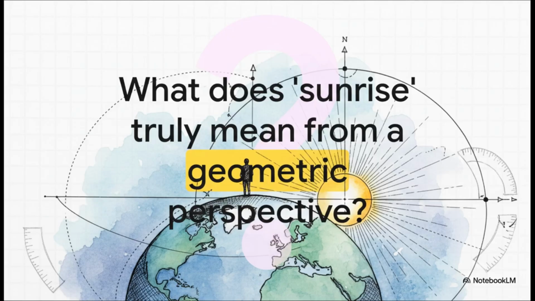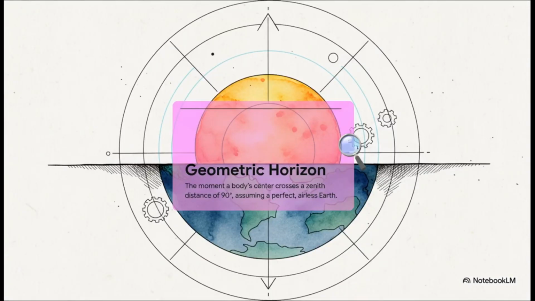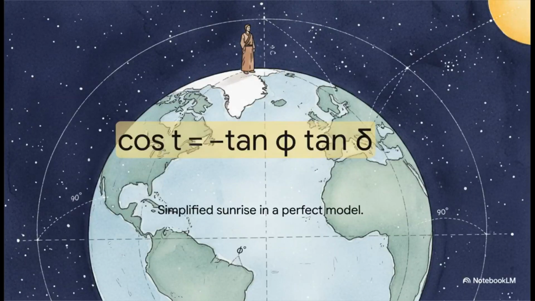What's the definition? Well, in this perfect little world, sunrise is simply the instant that the dead center of the sun crosses that geometric horizon. And what's great about this is that it makes the math incredibly clean. It lets us calculate something called the hour angle, which you can just think of as the object's east-west position in the sky. It's an angle that we can then very easily convert into a time. And this is the elegant formula for our perfect world.